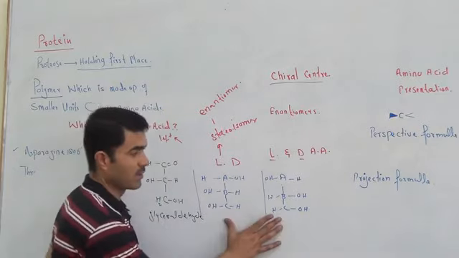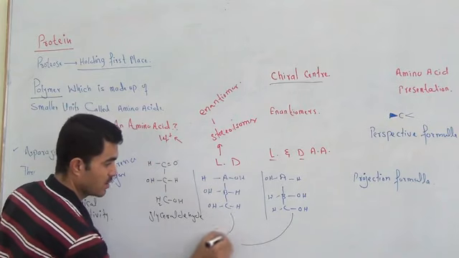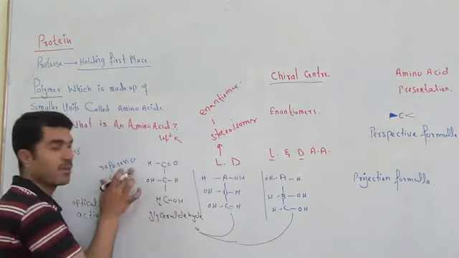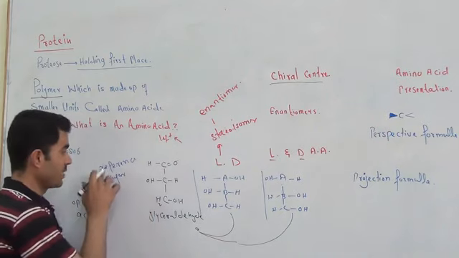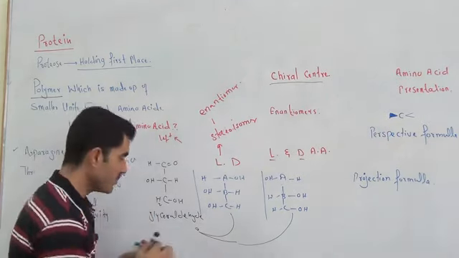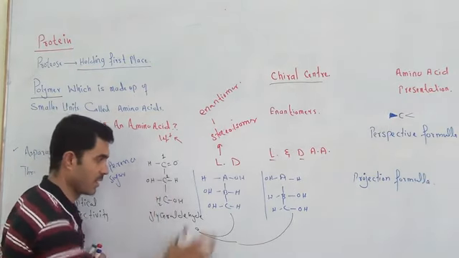Such compounds, enantiomers, we will compare with glyceraldehyde, because we already gave the title of reference sugar to glyceraldehyde. In glyceraldehyde, carbon number 1 and carbon number 2, right? This is carbon number 2. You will focus on carbon number 2 and forget all other carbons.